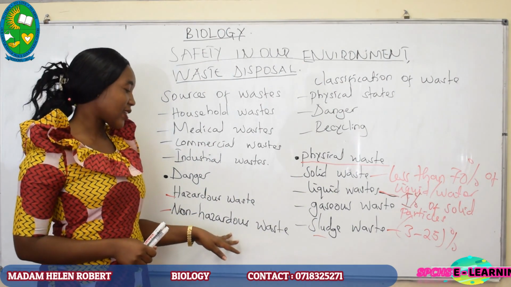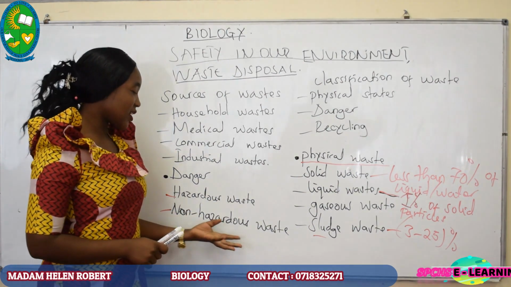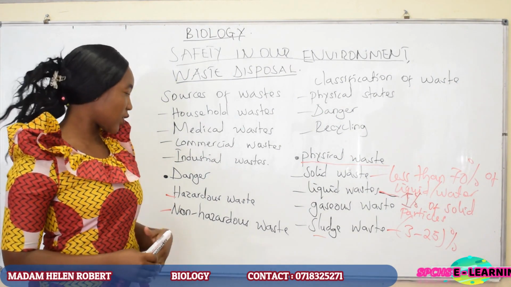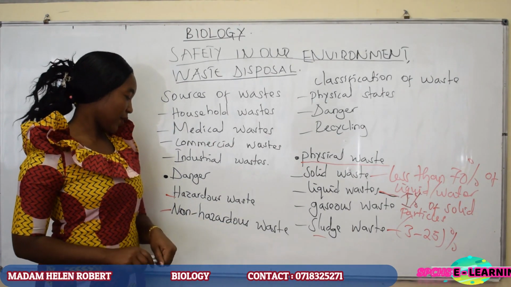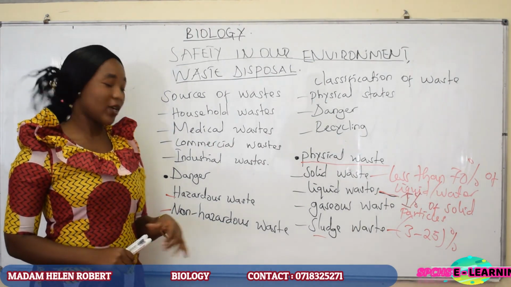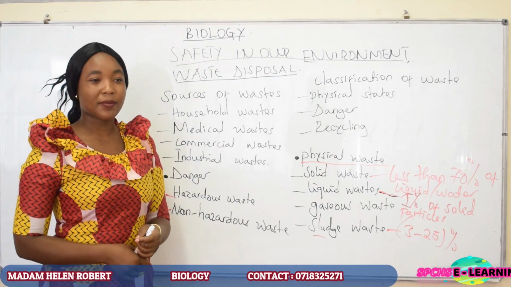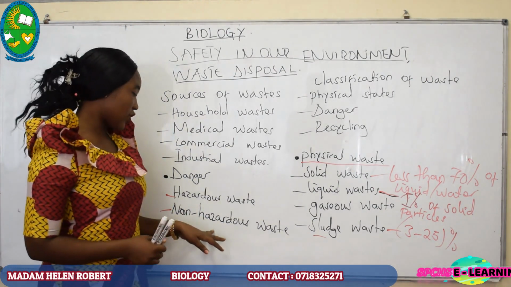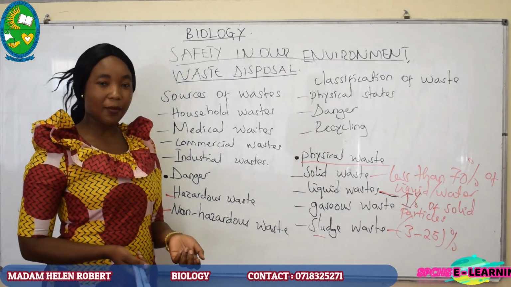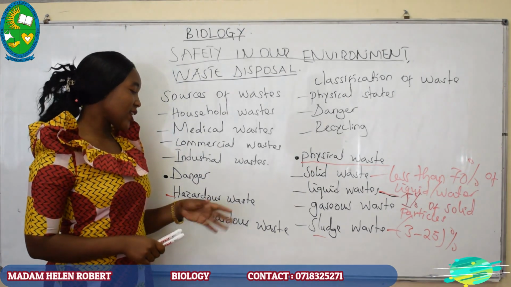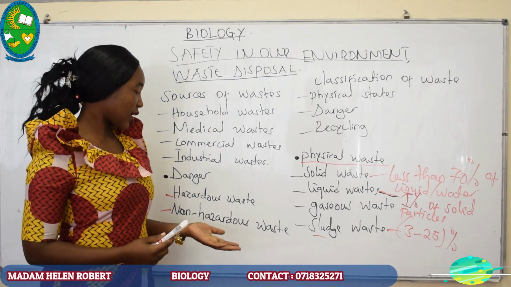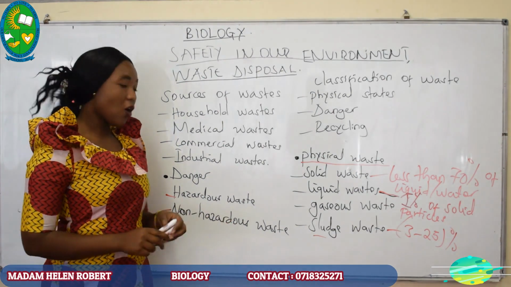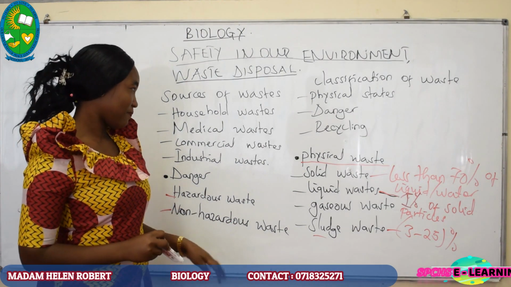Also, we have non-hazardous waste. This non-hazardous waste, it means that they cannot cause any harm, even if you come into contact with them. For example, non-hazardous waste can be papers, or can be these broken chairs. They cannot cause harm to your health. But hazardous waste, we can categorize them, for example, toxic waste or corrosive waste.